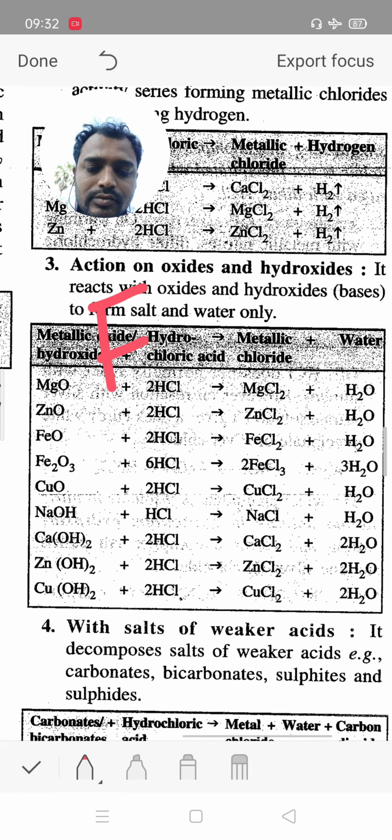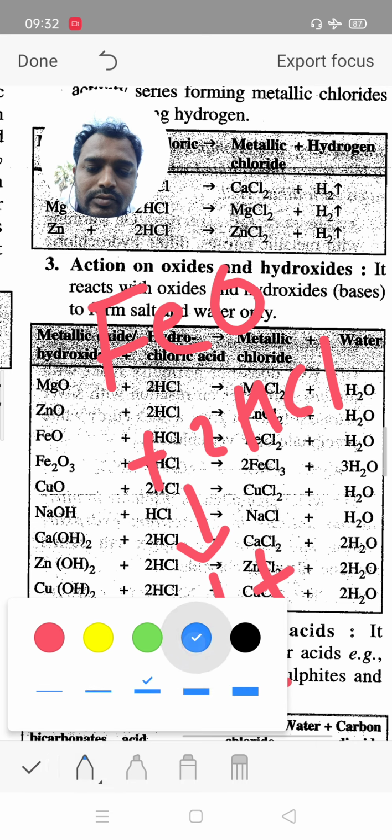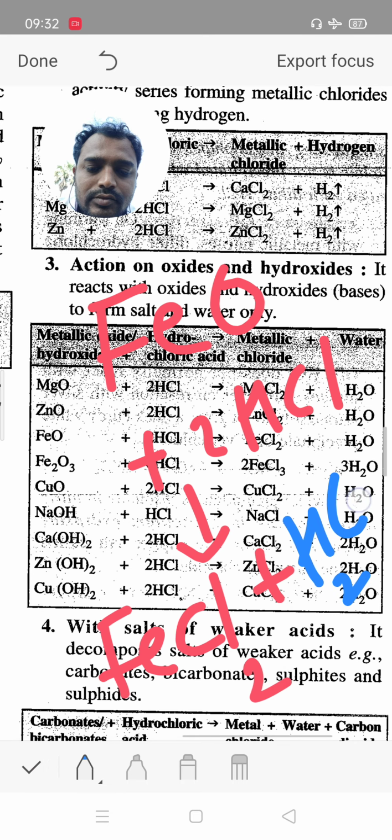When ferrous oxide reacts with HCl, we get ferrous chloride, FeCl2, and H2O.